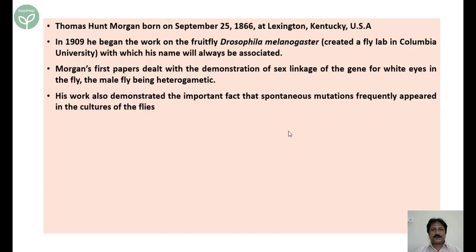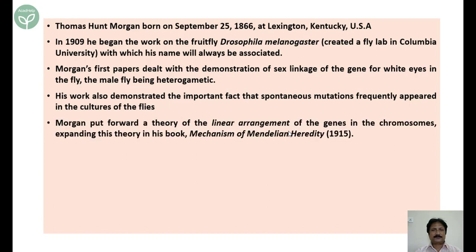His work also demonstrated the important fact that spontaneous mutation frequently appeared in the culture of the flies. So, among the red-eyed Drosophila, he frequently found some white-eyed, and that was the main interest which developed, and that was the basis of his work.